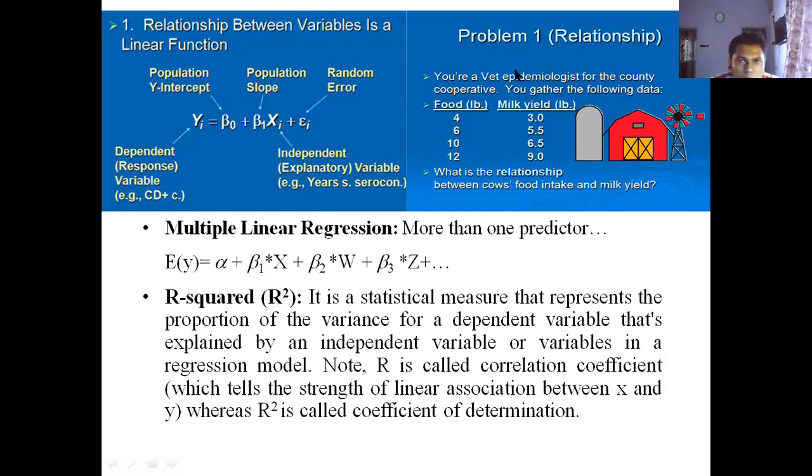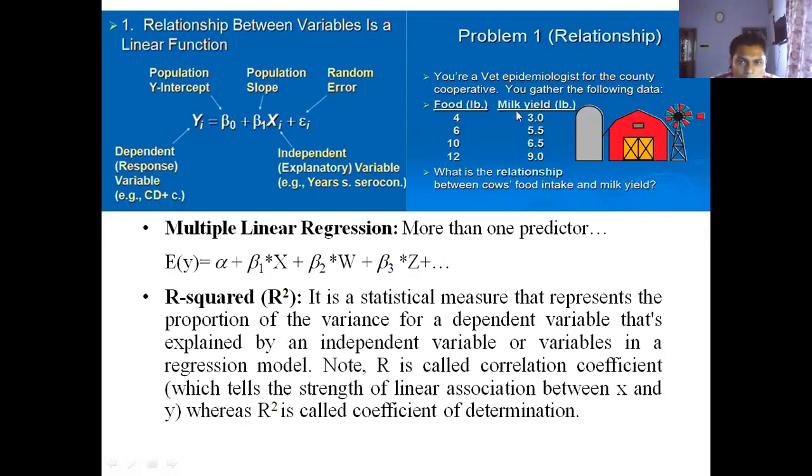Suppose in a problem, you are a vet epidemiologist for the county cooperative, and you gathered the following data: the food that the cow is taking and the milk yield, that means the milk that the cow is giving. You would like to find the relationship between the cow's food intake and milk yield.